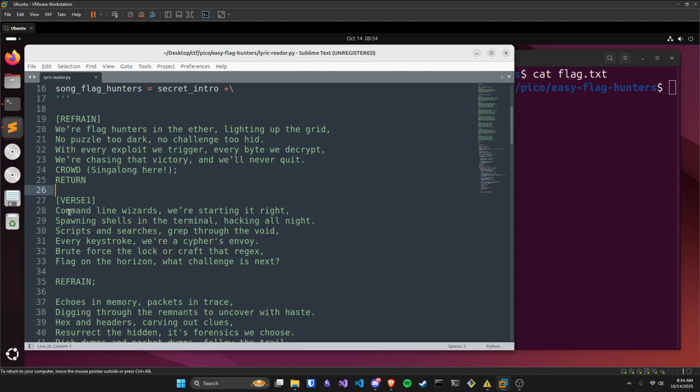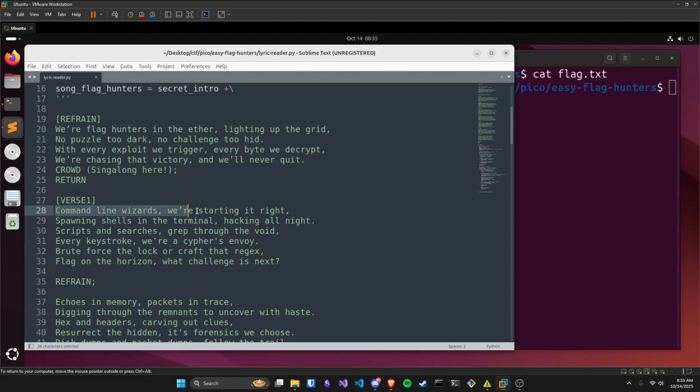Then afterwards, starting from the start, command line wizard, we're starting it right. It starts printing out these variables. When it hits this refrain, it's going to jump to the refrain. Before it jumps to the refrain, it also overwrites this line, the line 25, the return. It sets it to whatever line we're going to be printing out next, or where we left off in the song.